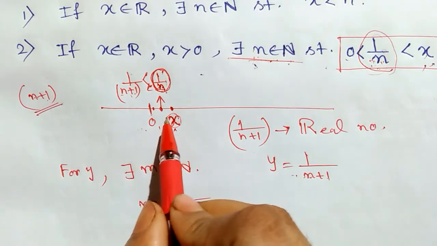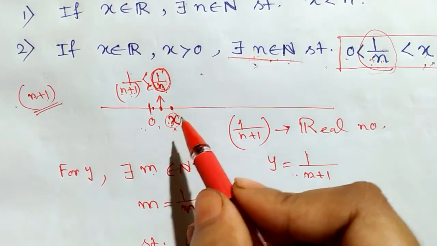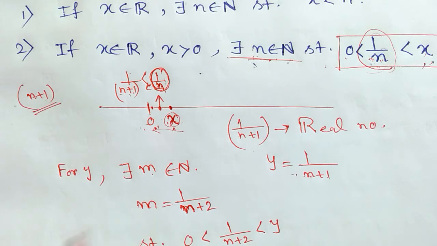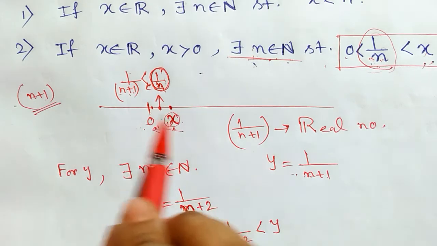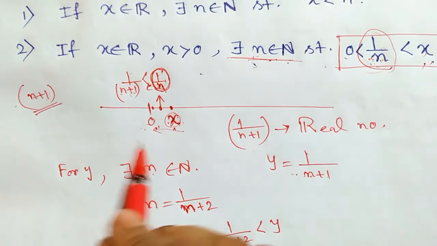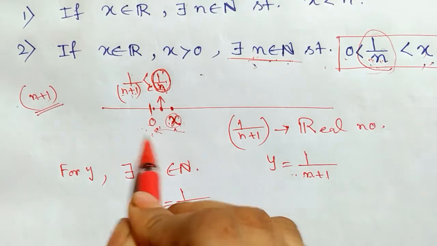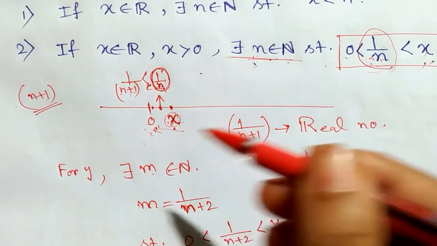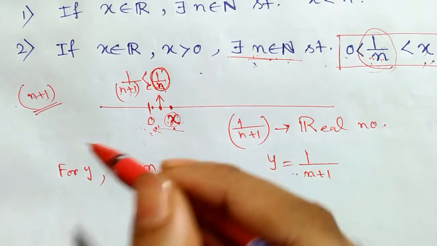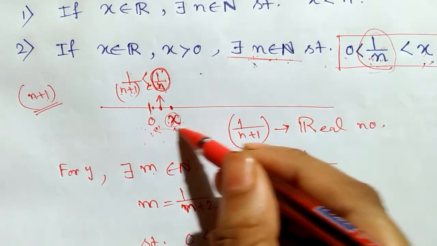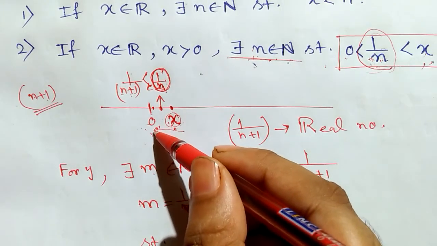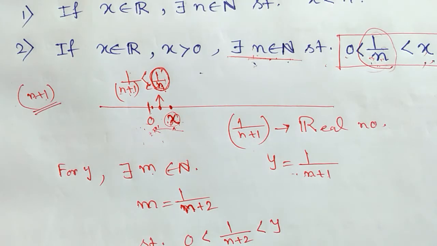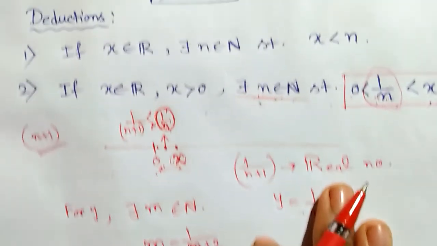So we can get infinitely many numbers close to 0, but there is no number next to 0, right? So here 0 is the hero because there are infinitely many real numbers close to 0, but there is no number next to 0, right? So 0 is the hero.